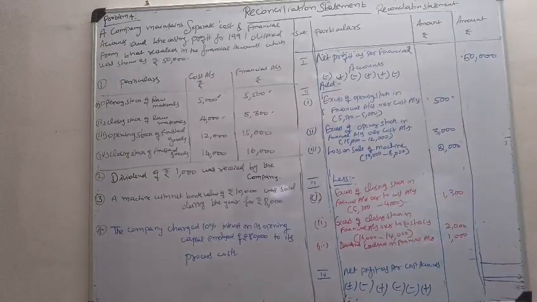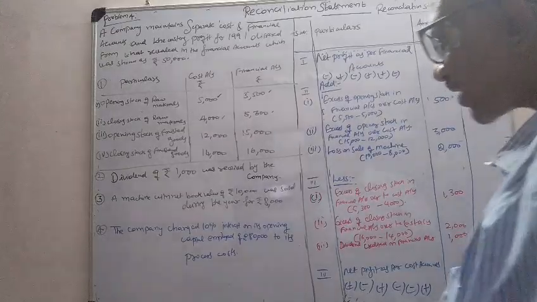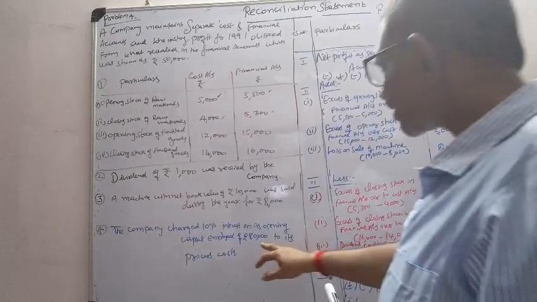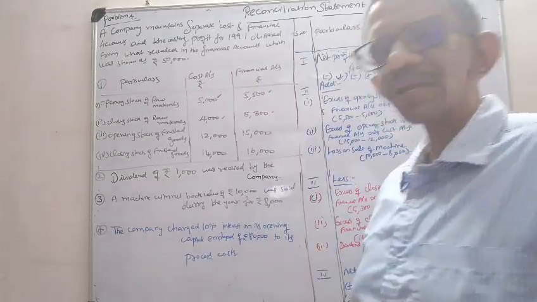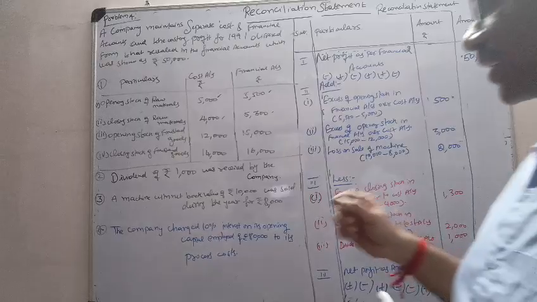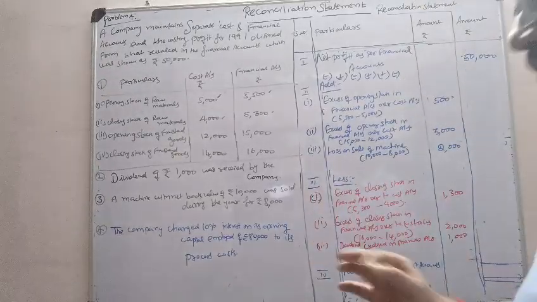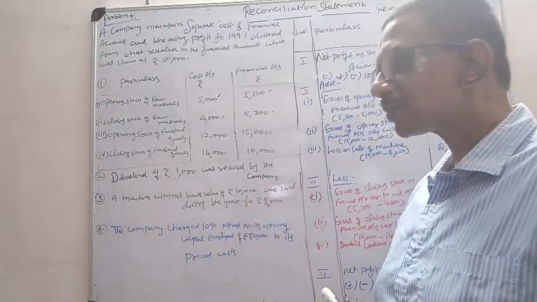Okay. Now, the company charged 10% interest on its opening capital of rupees 80,000 to its process cost. Here, many people may think this is applicable in financial accounts. No, totally wrong. This is not applicable in financial accounts.